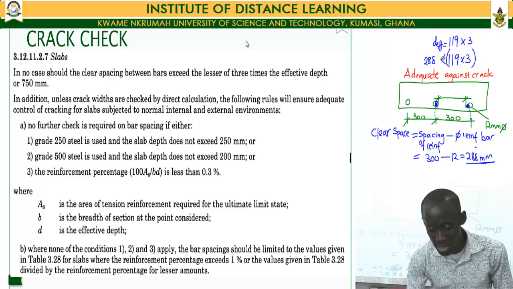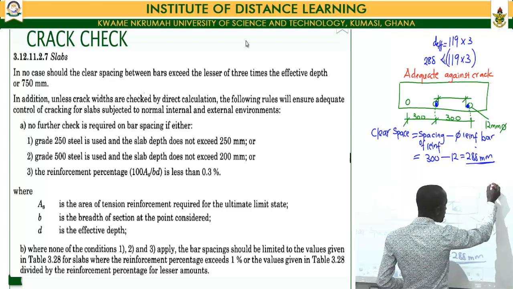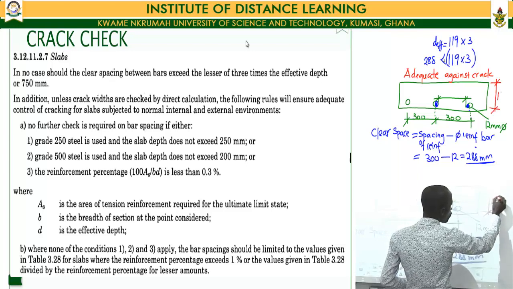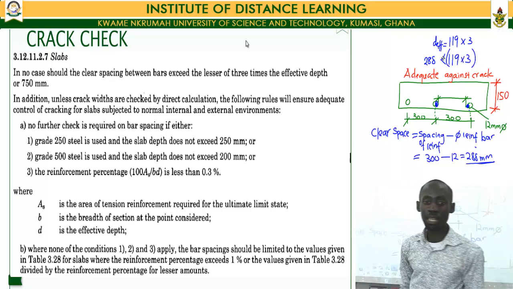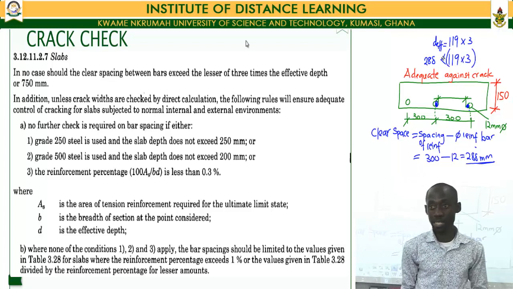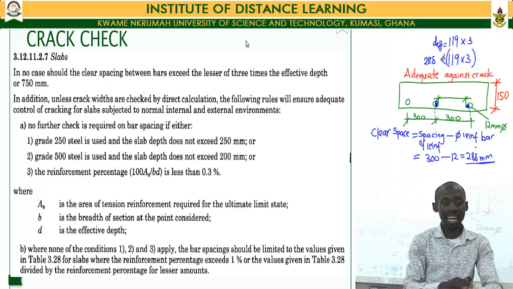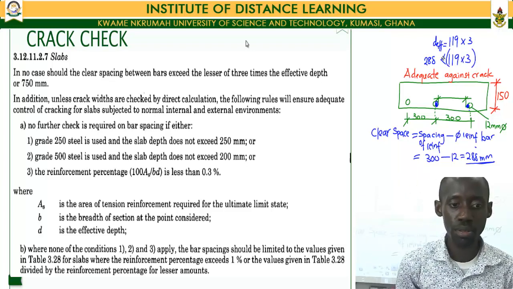Now if we look at the slab that we are designing for, our total slab depth is equal to 150 millimeters, meaning that once my slab depth does not exceed 250 millimeters and I'm making use of mild steel bars, it means I don't require any other check for cracking. So then I can stop my check for crack at this level.